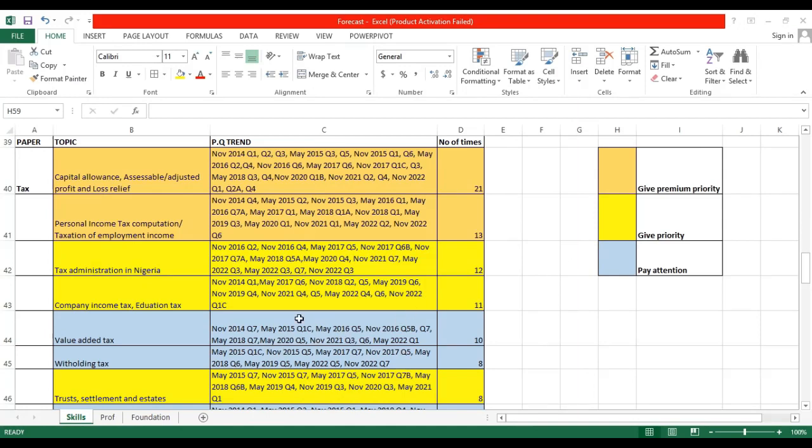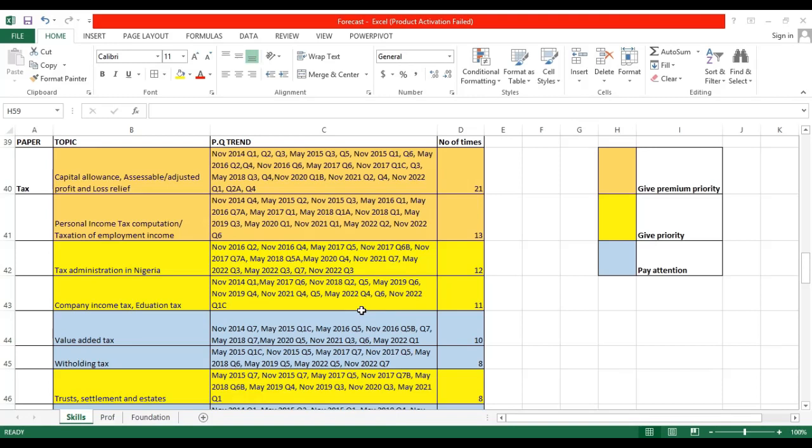Okay, so the next topic will be your assessable and adjusted profits. This is another topic that is highly examinable. The last time it was examined, it was examined extensively last diet, the full diet was examined. However, I still believe that you should expect it in the 2023 examination. Most likely it might be part of a question or a sub question. So you want to pay attention to assessable and adjusted profit.